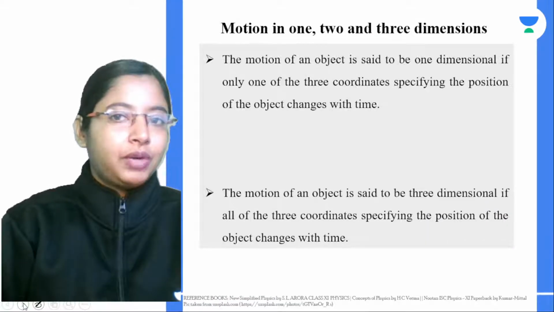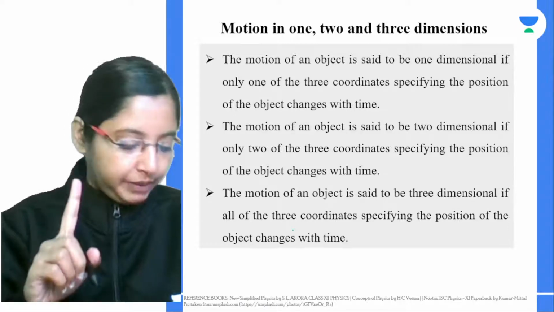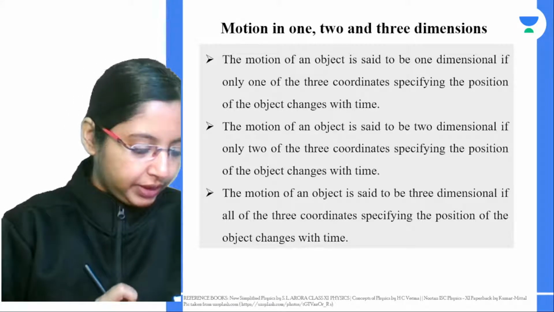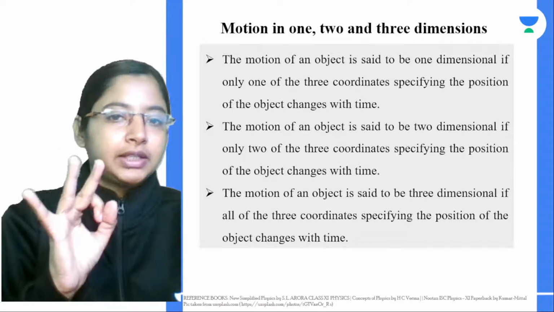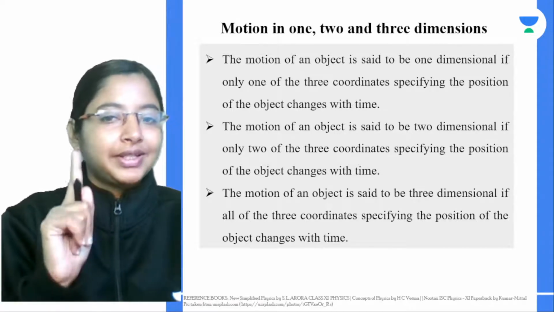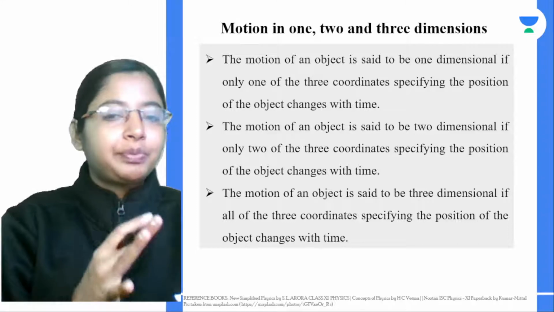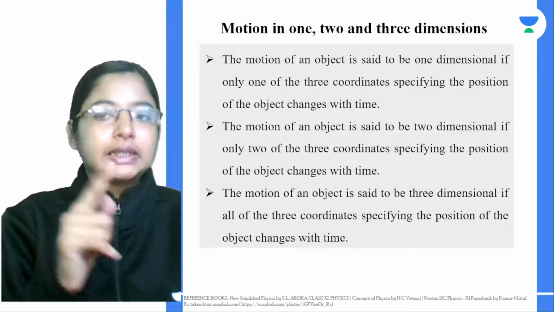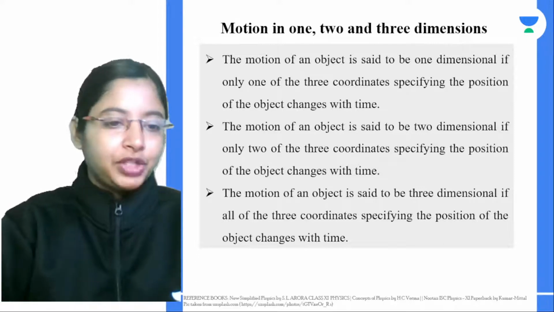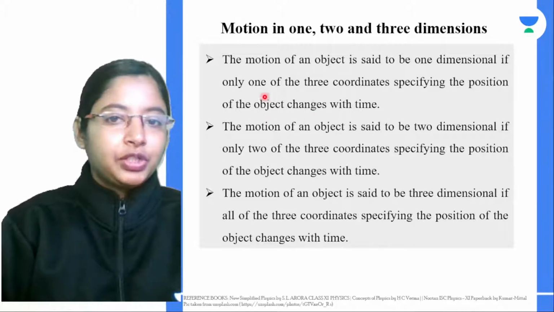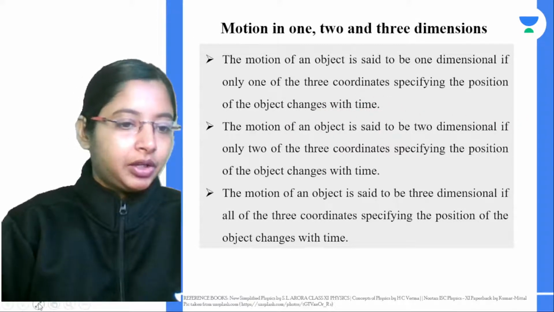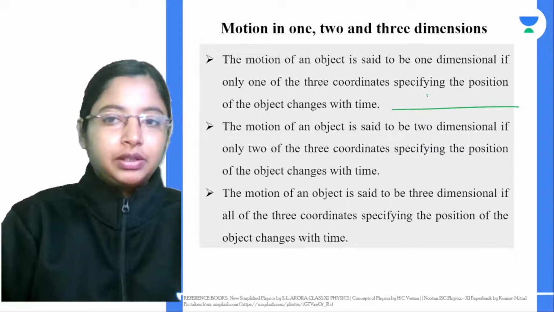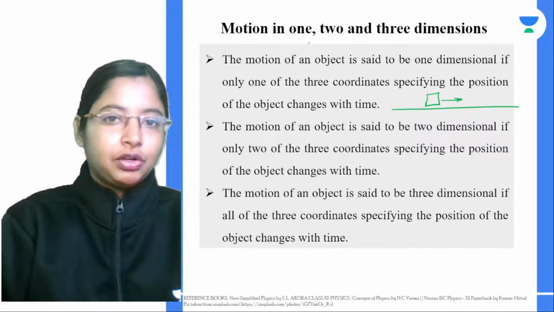And we also saw motion in 1, 2 and 3 dimensions, right? Motion in 1 dimension is very simple. If of all your 3 coordinate axes, only 1 is needed to specify the position of the object with time, that's motion in one dimension. For example, if a car is going in a straight line, only one axis is more than enough to describe the change in its motion.